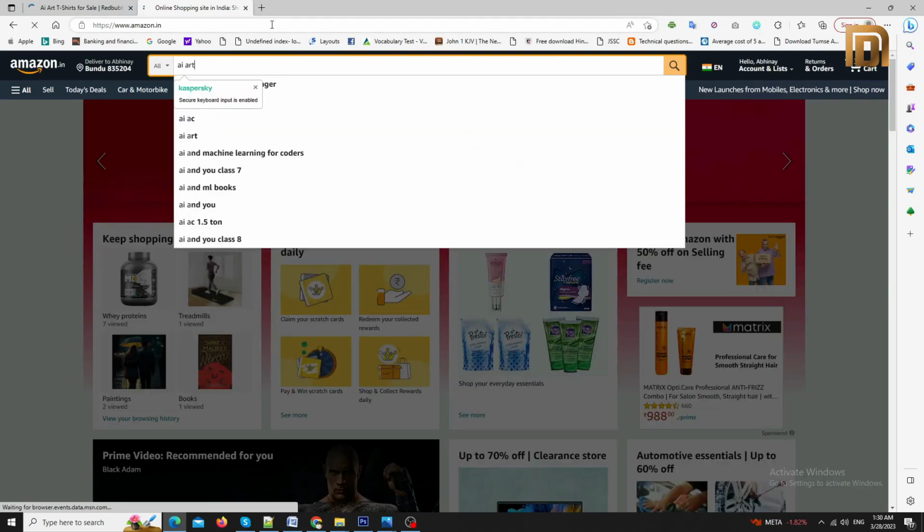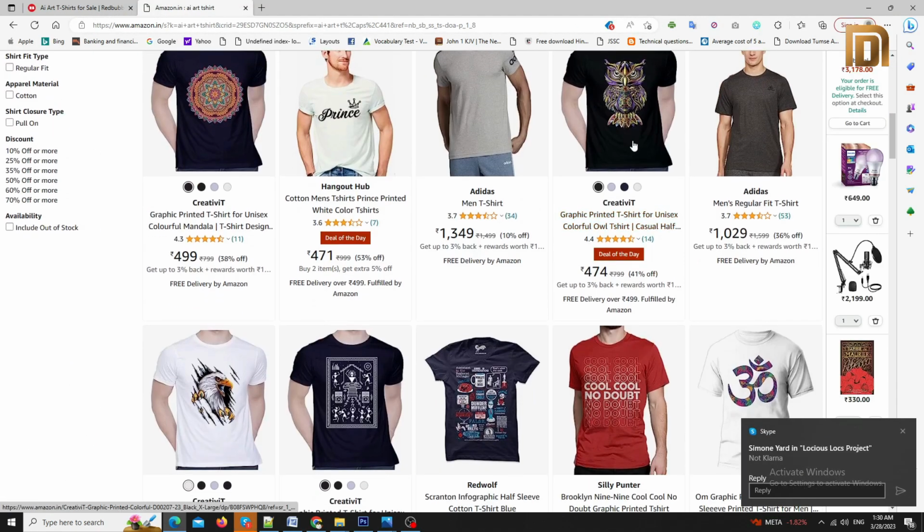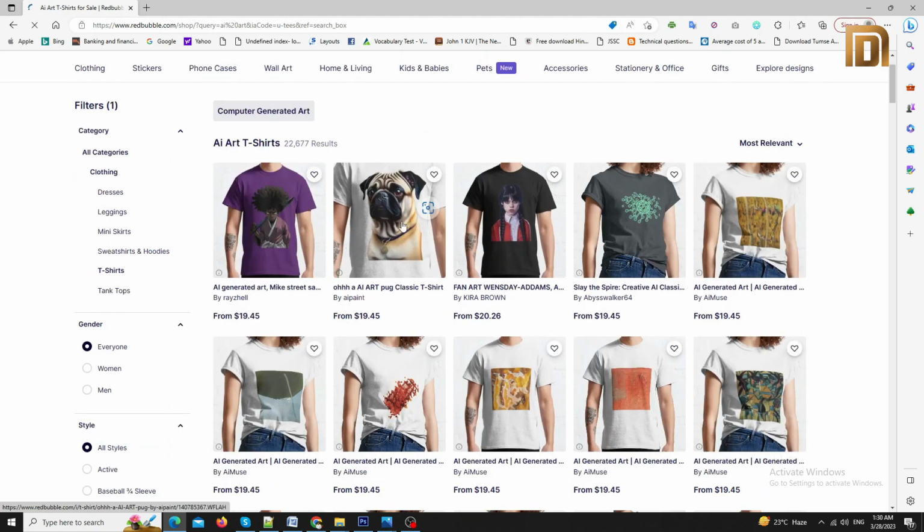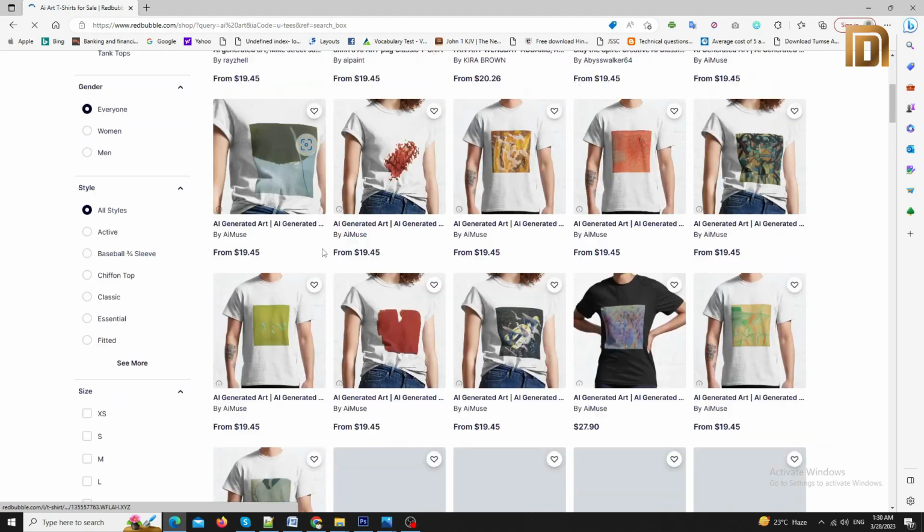You can sell T-shirts on various platforms like Amazon, Redbubble and many more. You can generate a kind of passive income from these. But you need to be creative and also check what is on trend. Some designs are always on trend. You can check it from a couple of websites whose links I will add in the description box.